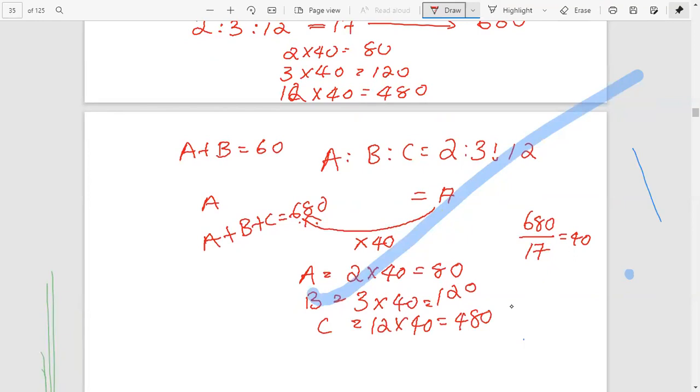Okay. Is it clear? Related to the first method? Yes, sir, it is clear. Thank you, sir. Okay, therefore we can stop here.